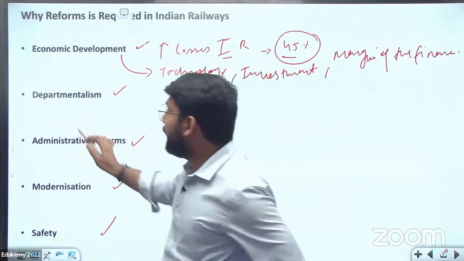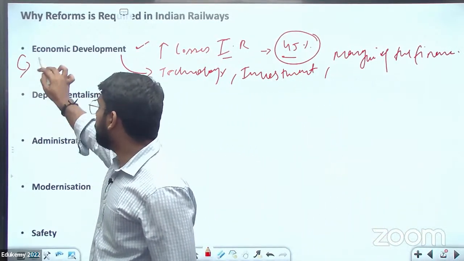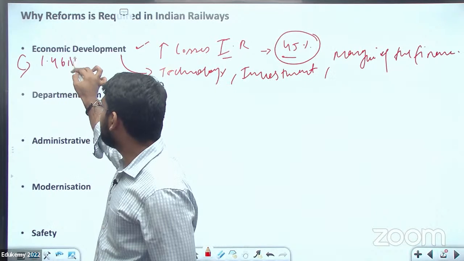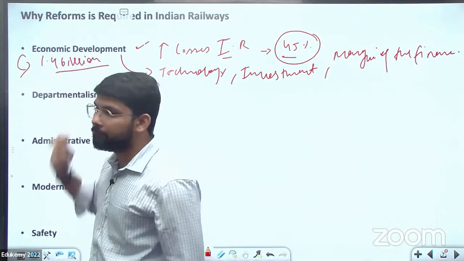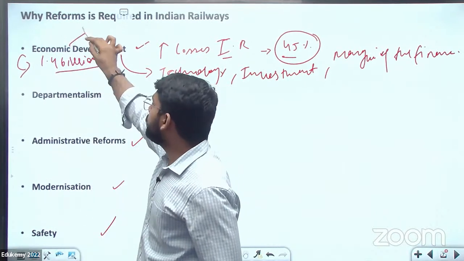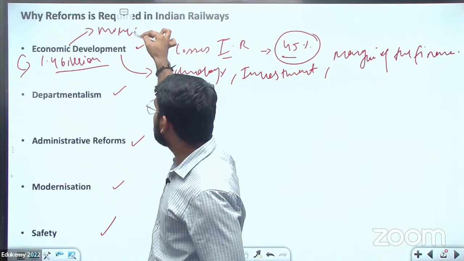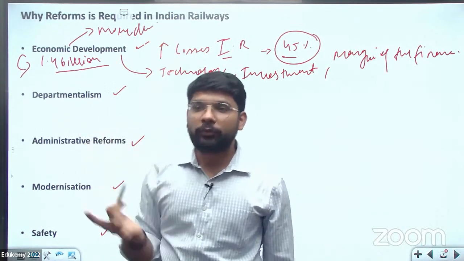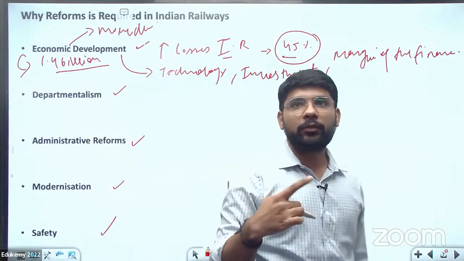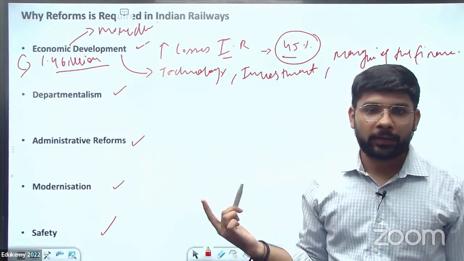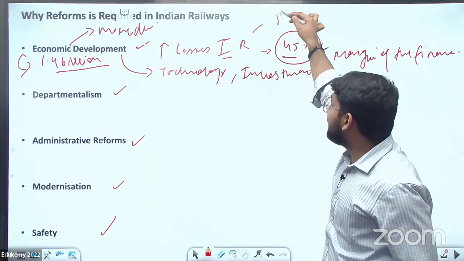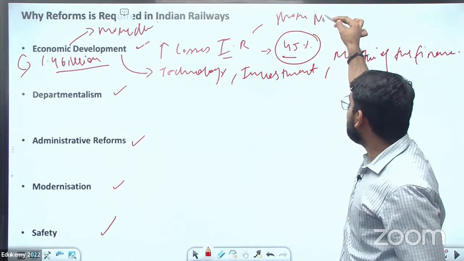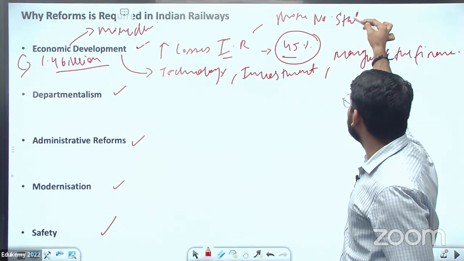And in today's era, where India's population is 1.4 billion, there is a need to focus on more development, more trains for the freight corridors, and more stations as well. Can anybody tell the number of stations in India?